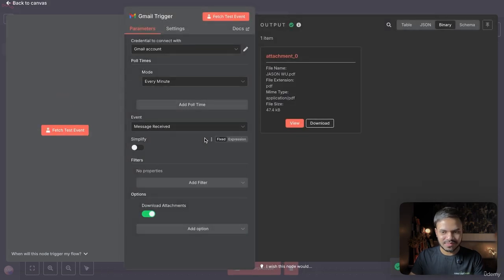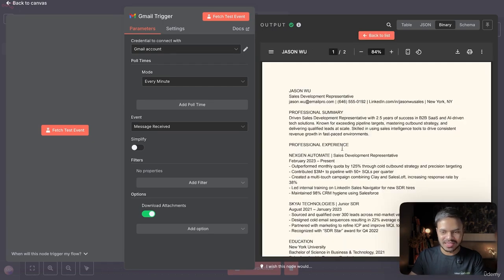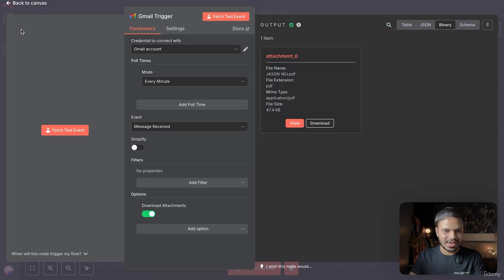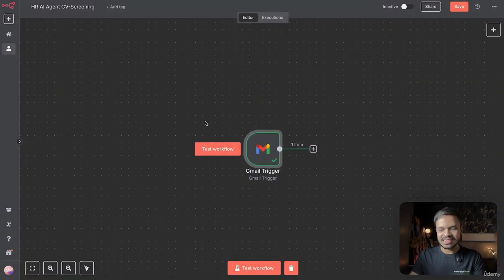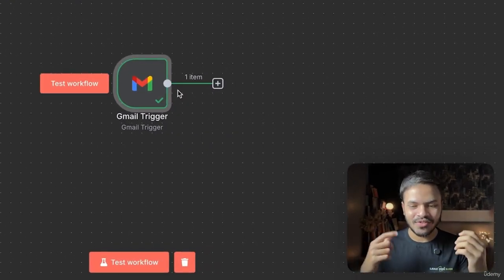Awesome. As you can see, it was able to find out the file name and the file size. So here we can easily view as well as download the file. Awesome. So that's what we wanted. So our first node is our trigger node. So when someone sends their job application, it will trigger this workflow. Awesome. So that's all for our trigger node.